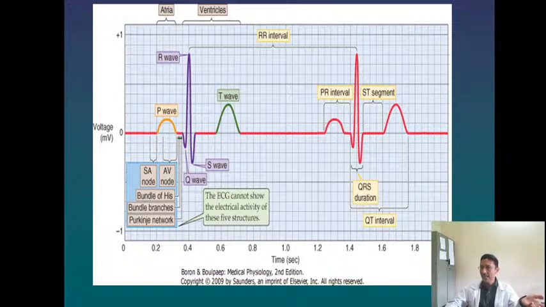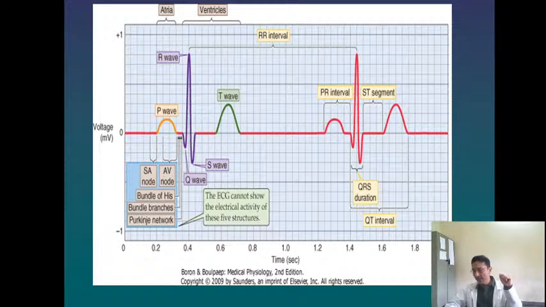I am repeating this again. If you study the chest leads, that is V1, V2, V3, V4, V5, V6, and you observe the QRS waves progressively from V1 to V6, you will see two observations in a normal ECG. What is the normal observation? The height of the R wave increases from V1 to V6, and progressively the height of the S wave decreases from V1 to V6. In V3, you will find that the height of the R wave and the S wave are nearly equal. This is about the R wave.